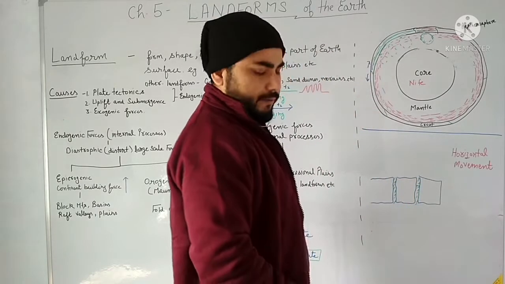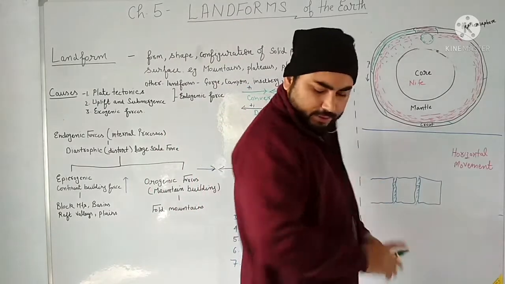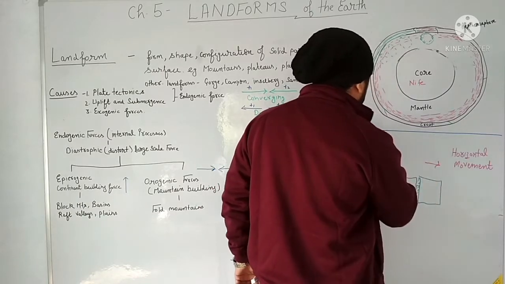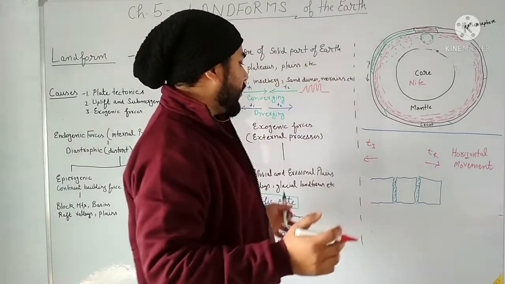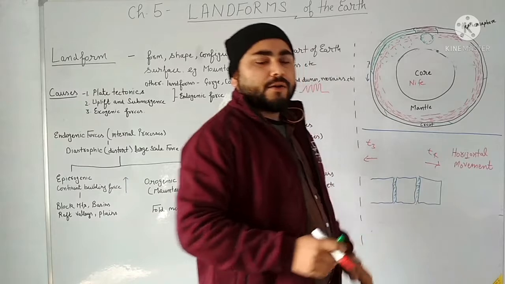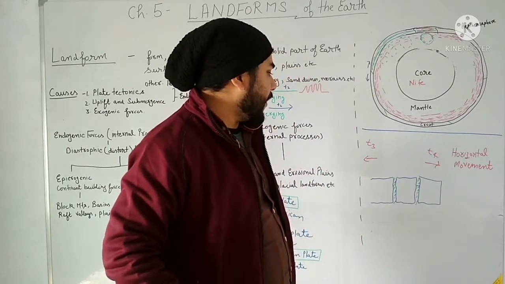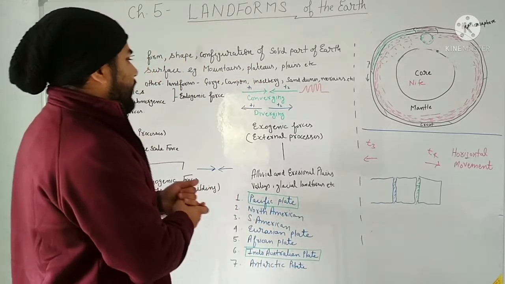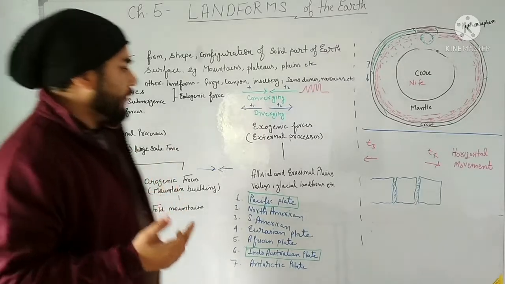So what will happen here? Because of the faulting which is taking place, because these two plates, T3 and T4, are moving away, if these types of cracks are generated, these are called faults. Now if faults are taking place, then what will happen in that case? In that case, two things will happen.